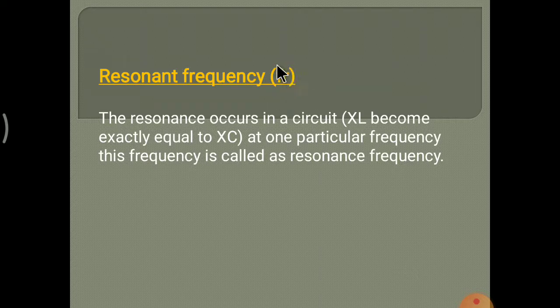The frequency at which resonance occurs in a circuit is the resonant frequency. That means resonance occurring in a circuit means XL equal to XC, and at that condition, the particular frequency in the circuit is called the resonant frequency.